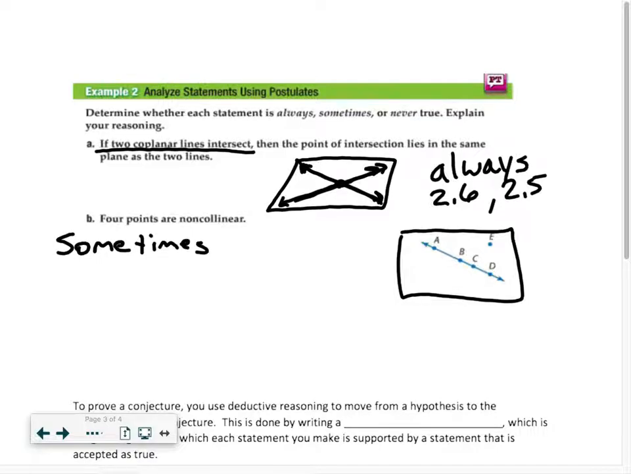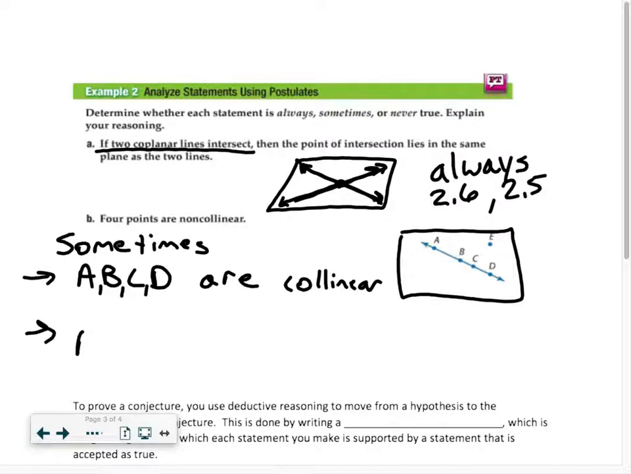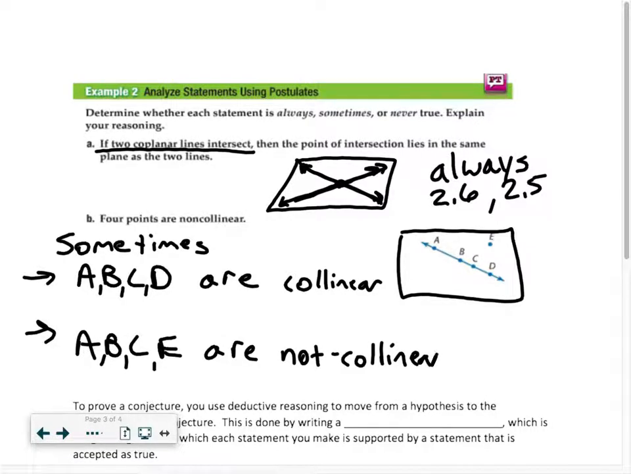Okay, you have the case here where A, B, C, and D, all 4 of these points, are collinear. They're all on the same line. Okay, but you also have the case of A, B, C, and E, which are not collinear. So this is a sometimes, okay? So it's just dependent on what points you're looking at.